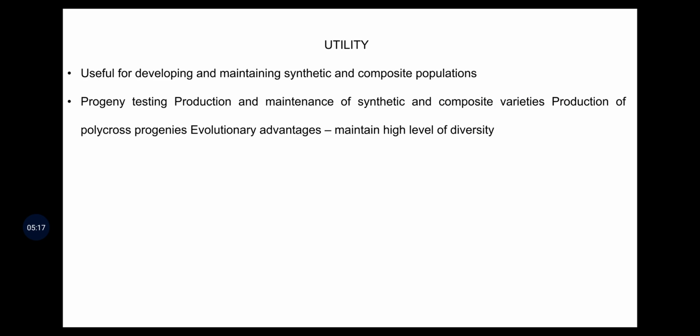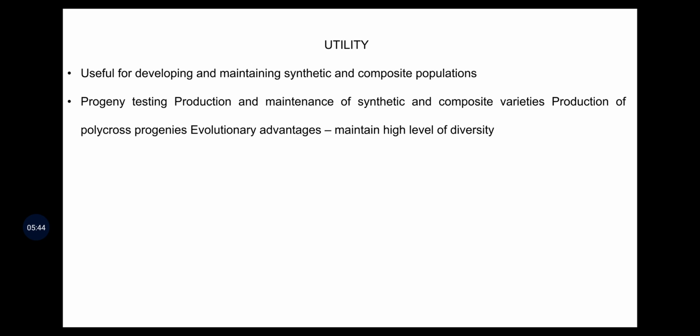So let us see where random mating is utilized. Random mating is useful in developing and maintaining synthetic and composite populations. As you might have known, after the development of synthetic and composite populations, for 4 to 5 years, to the extent that farmers use them, they use them with the open pollination system.